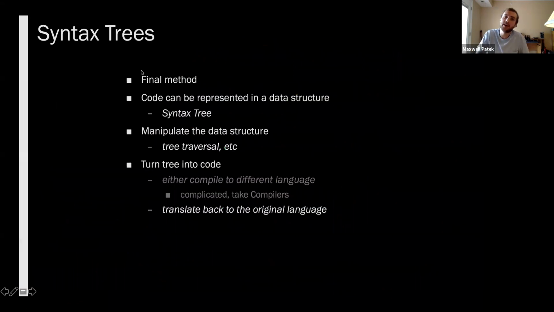Okay, so there's one final method I want to talk about, and I'm running out of time, so I'll do it quickly, and that is tree-based. You might know, or you might not, because you haven't taken theory of computation or compilers, but code is represented as a tree under the hood, a syntax tree. So the last way we're going to do code generation is by manipulating and taking advantage of that tree.